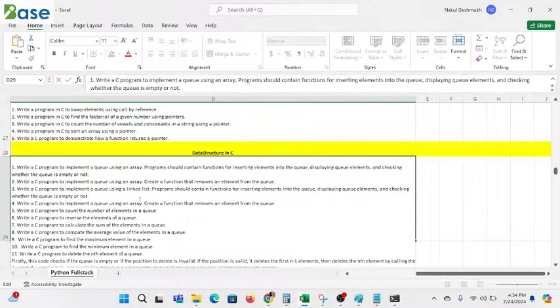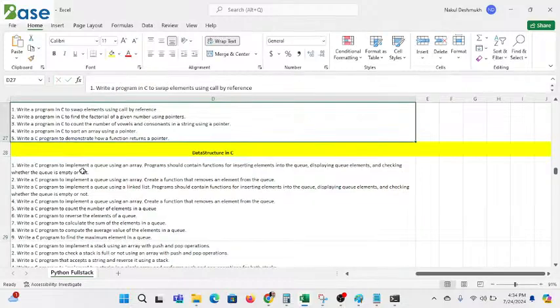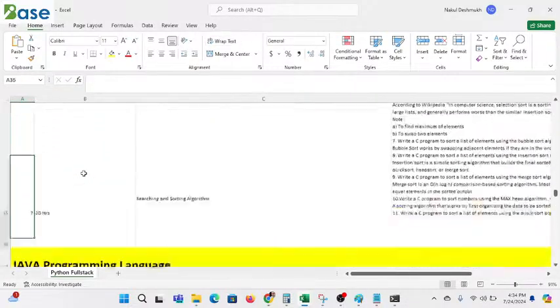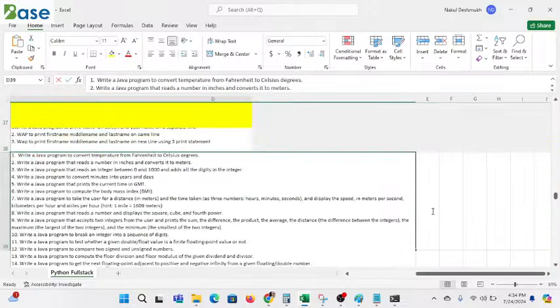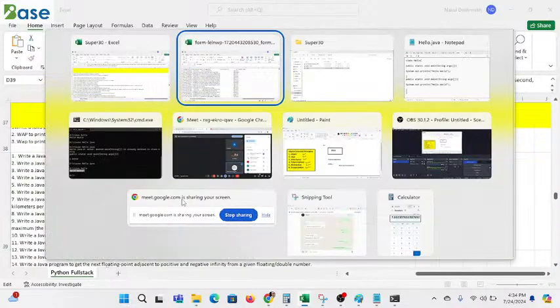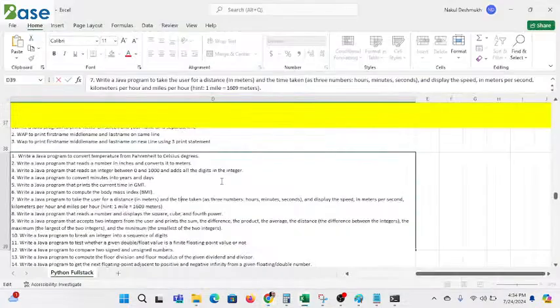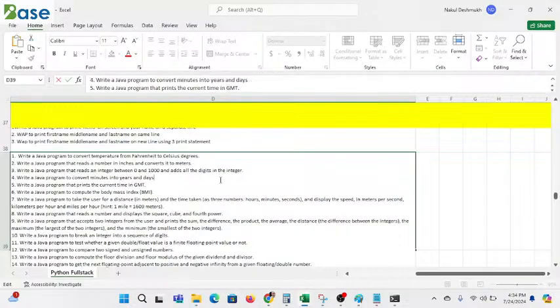So write a program to implement the queue. This is all about the data structure in C programming language. We are on Java, so let me show you about Java. See, these are the basic programs. The last time I shared them, but I did not get any reply from any of you, so I did not share it again.